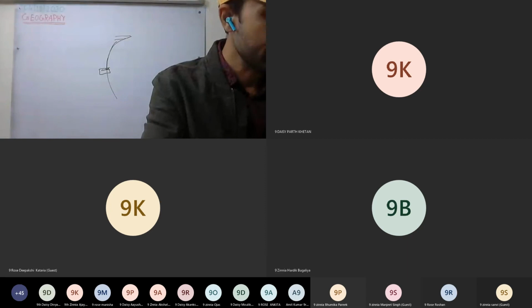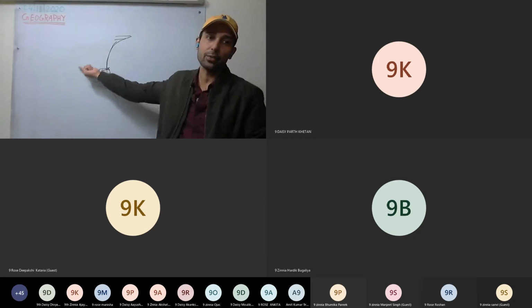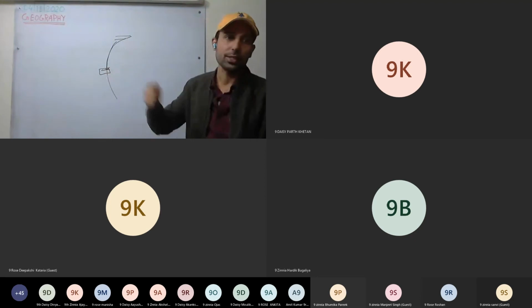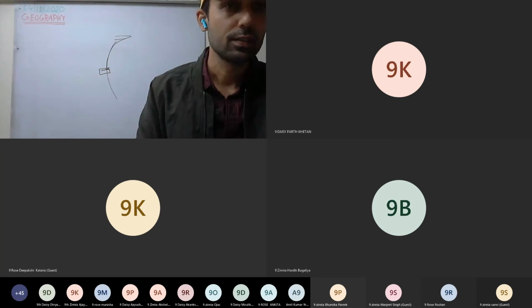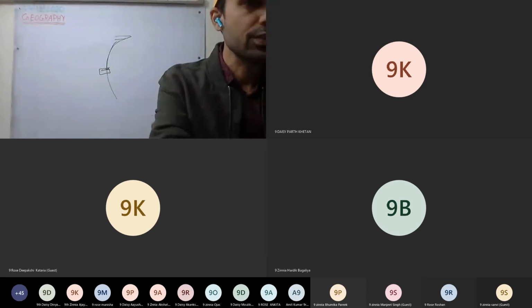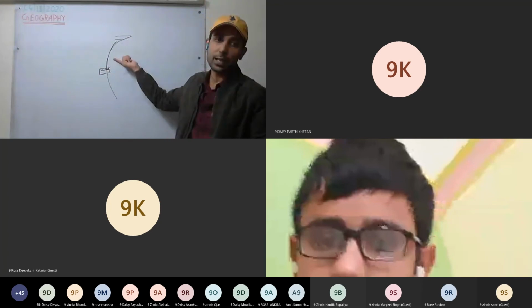So what all you can write? More the insolation, more the heat. And earth is being divided into heat zones depending on the amount of insolation the earth is getting. Next one, it regulates the weather and the climate.